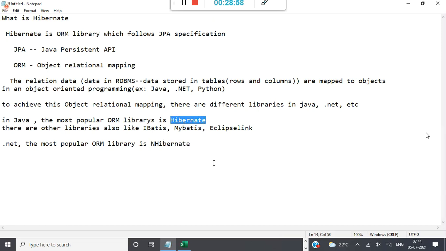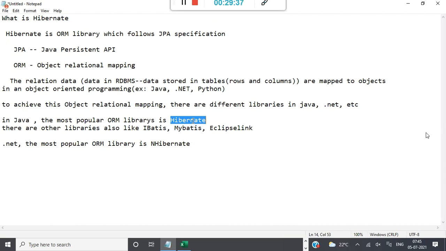In Java, the most popular library is Hibernate, and even Spring Boot uses Hibernate as the ORM library. That's why we are studying Hibernate. Our target course is Spring Boot, and Spring Boot uses Hibernate as the default ORM library.